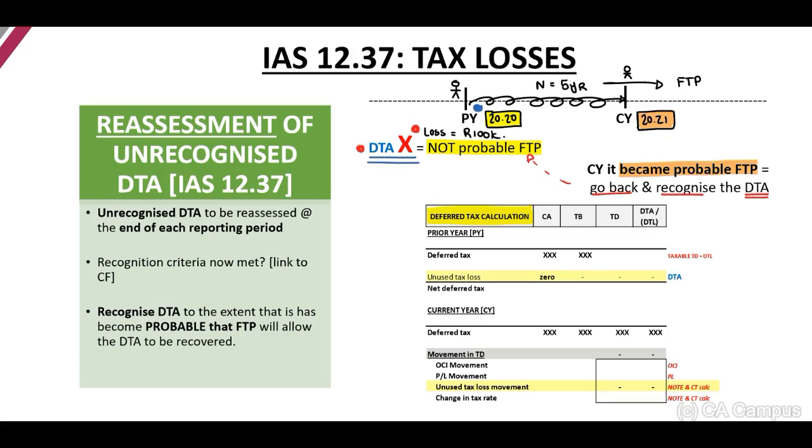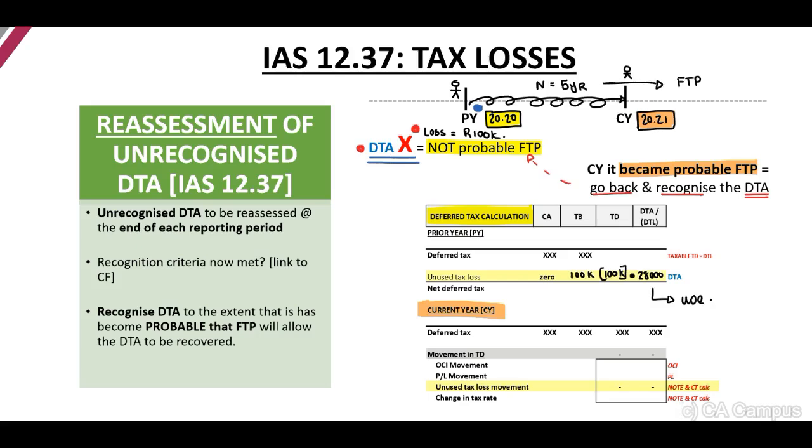But now in the current year, we've identified that there is profit and we have a contract. The standard indicates to us that we may now go back and include our 100,000 loss and recognize a deferred tax asset relating to this loss to be able to use in future.